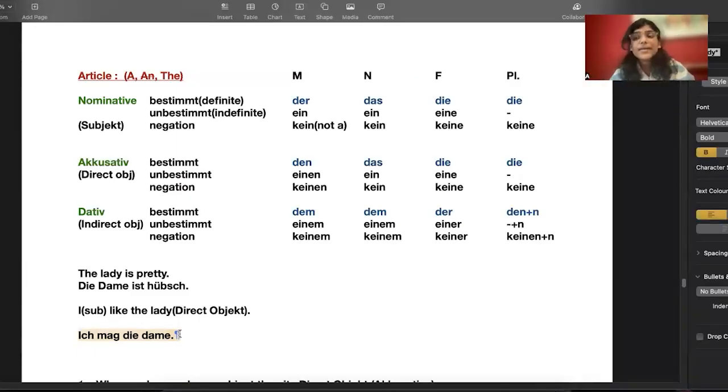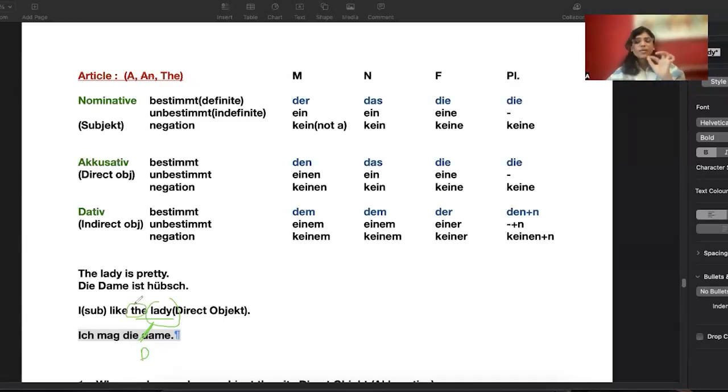It is grammatically wrong because all the nouns in German should always be written in capital. The lady is a noun. That means this D should always be written in capital because it's a noun. Now, if you don't know what a noun is, in layman terms, anything that has an article with it is a noun. So lady has an article with it, right? That means lady is a noun, so D should be written in capital. Okay, so that is about nominative and accusative.